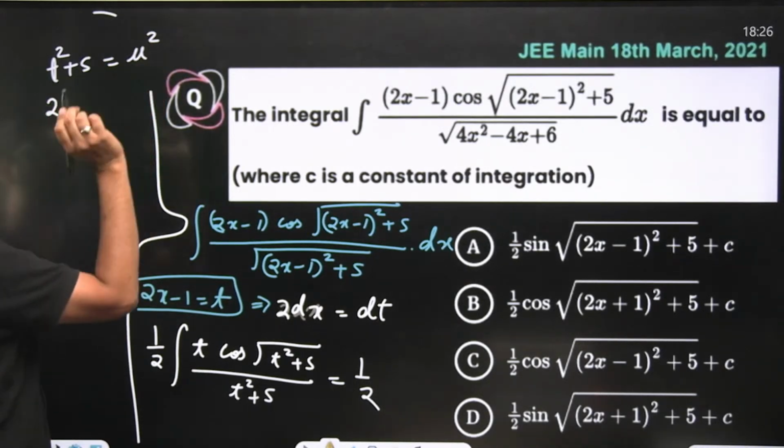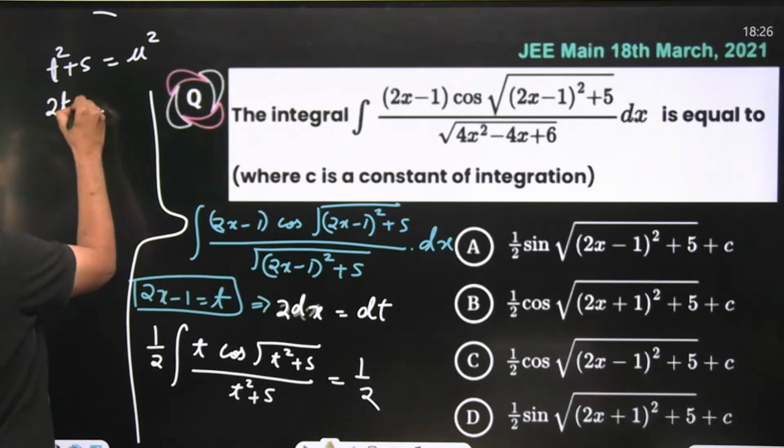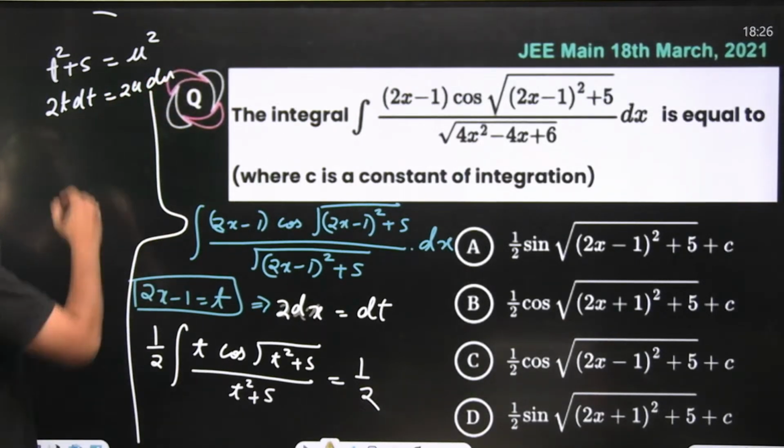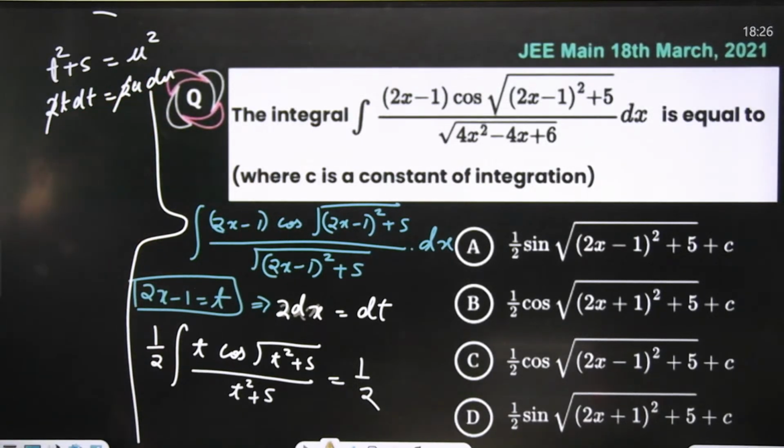2t, because 2 will get cancelled. So it will become 2t dt is equal to 2u du. Okay, 2 got cancelled, t dt is equal to u du.